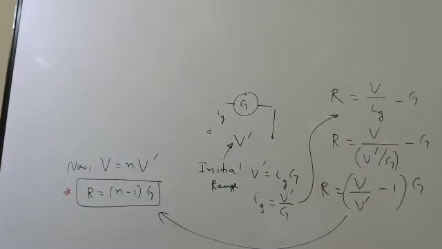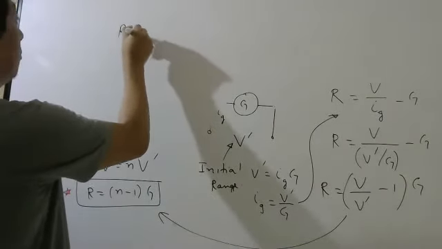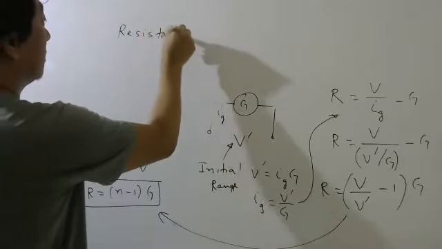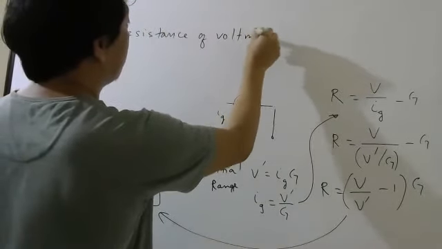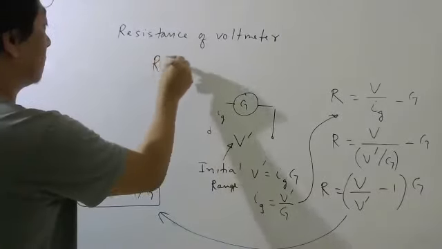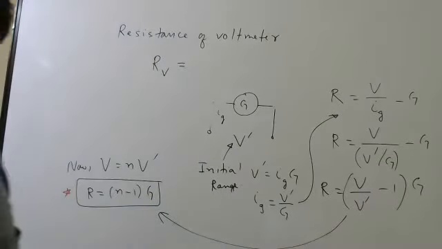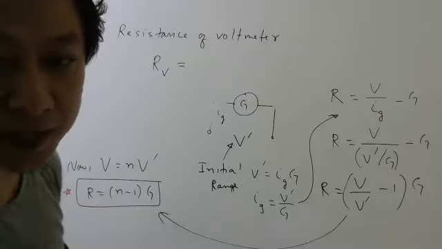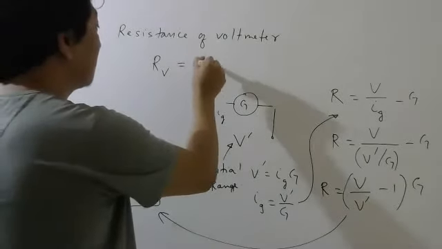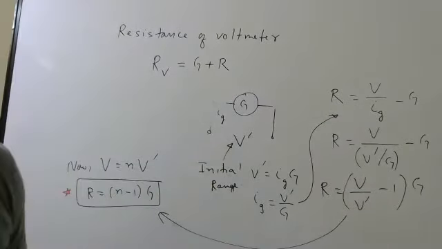By the way, what is the resistance of the voltmeter? I forgot to tell that one. Anybody? The resistance of the voltmeter will be G plus R, because those two are in series.